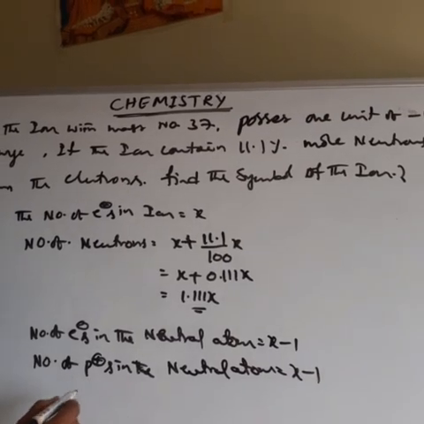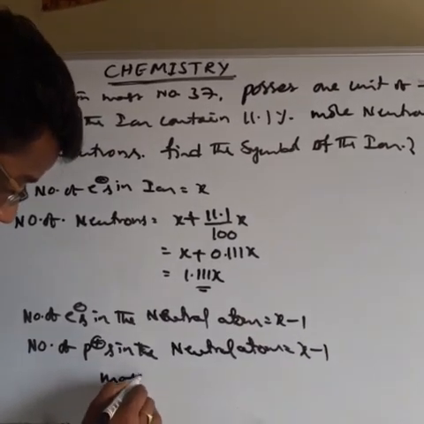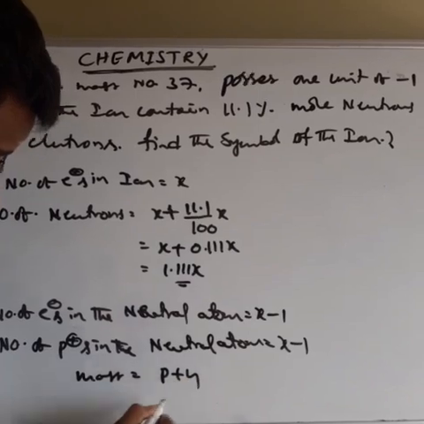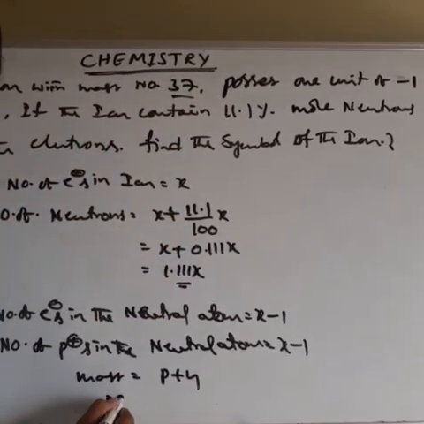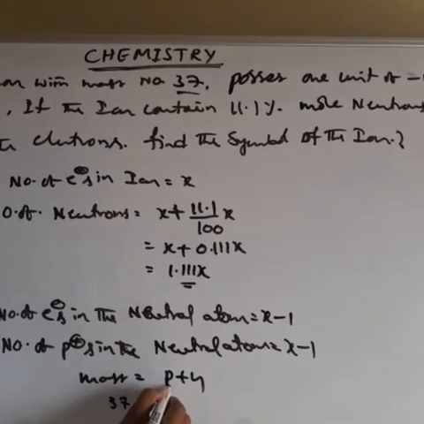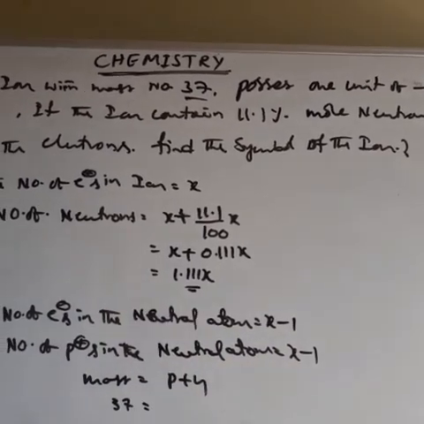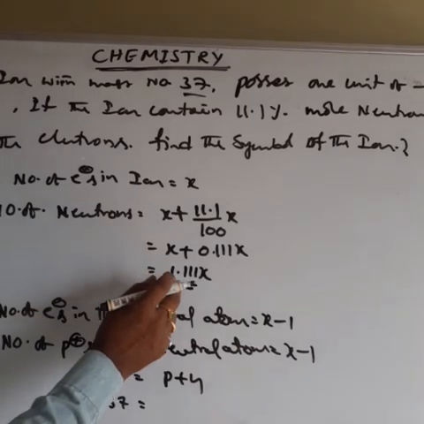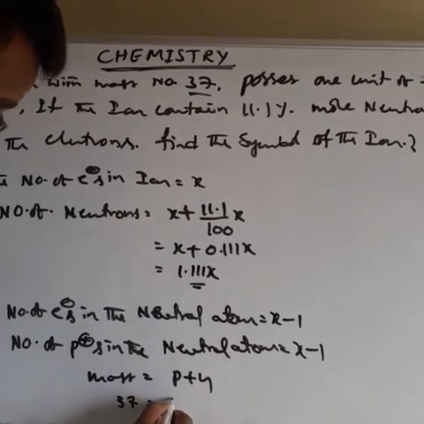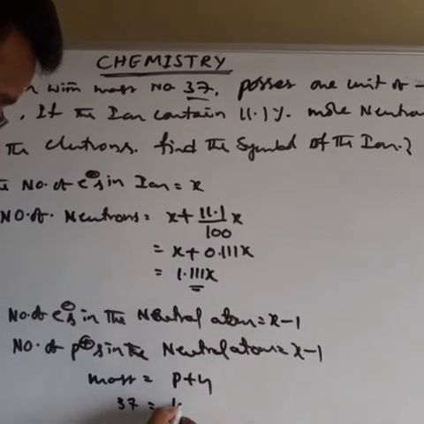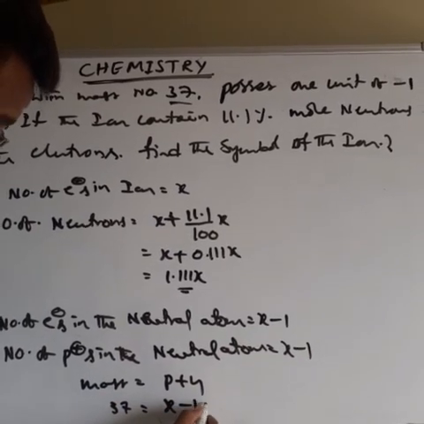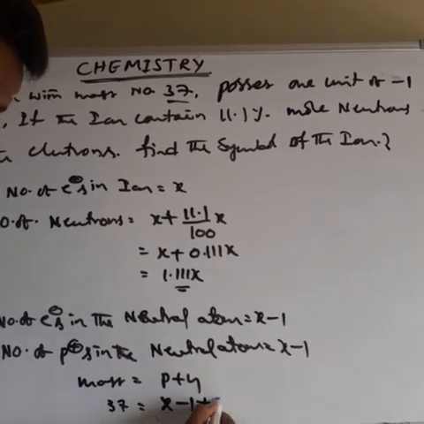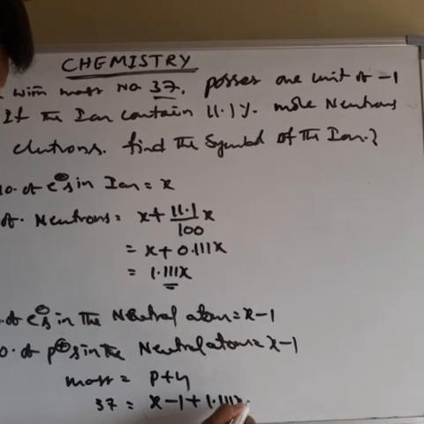Okay, then the next one: mass number is equal to proton number plus neutron number. Mass number is given as 37. So 37 is equal to proton number, x minus 1, plus neutron number, 1.111x.